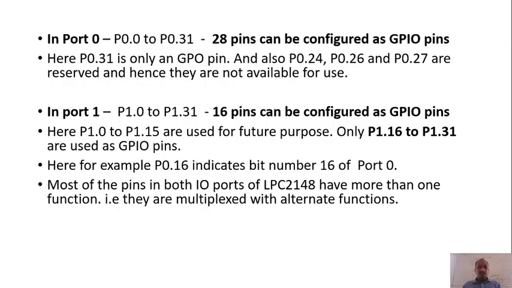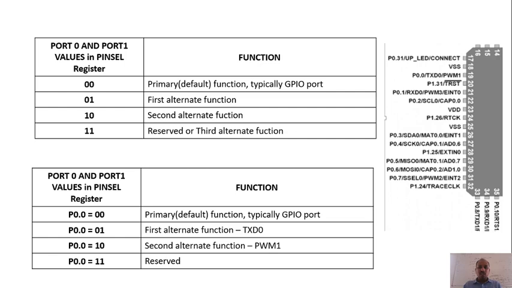Now, since I told you each pin will be performing multiple functions, then how to select only one function in that pin? That is by using the pin select register. So that is what I have written here. Now port 0 and port 1 values in the pin select register. If my value is 00, that means it is going to select the primary function, which is always a GPIO function.